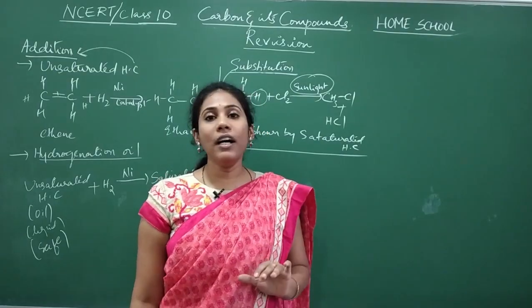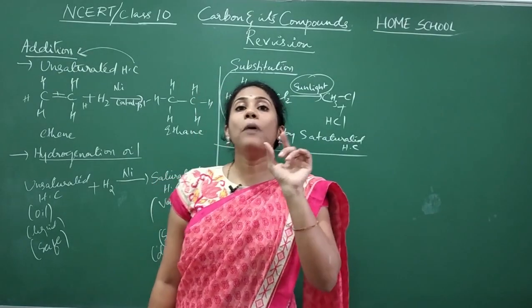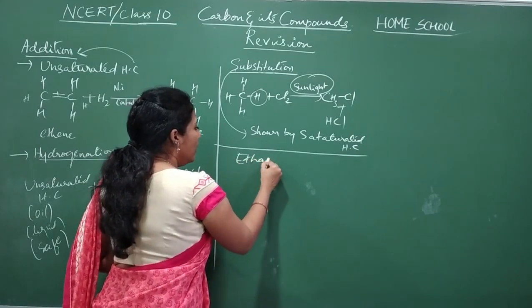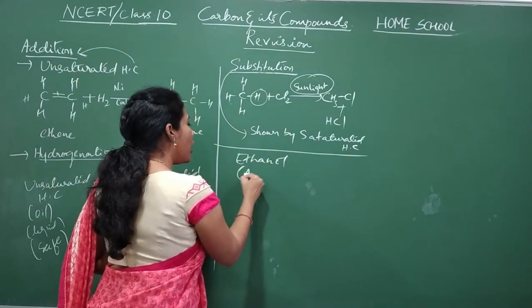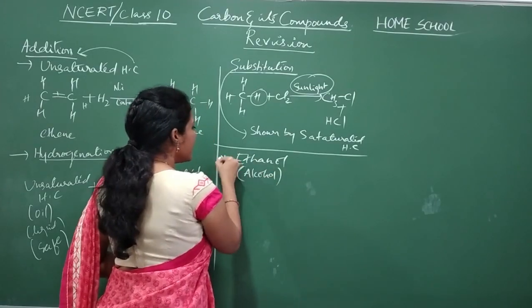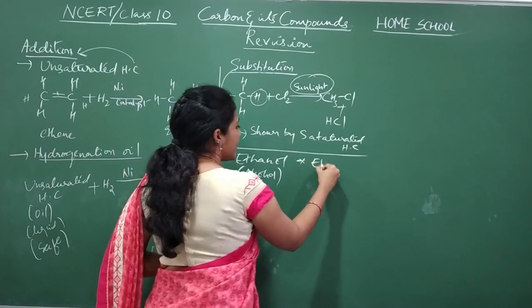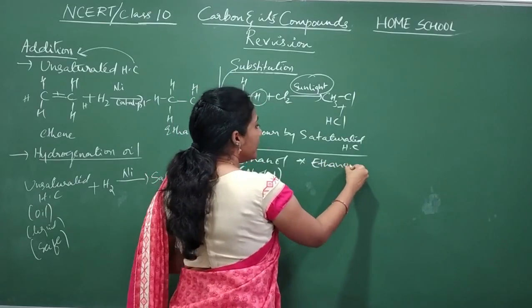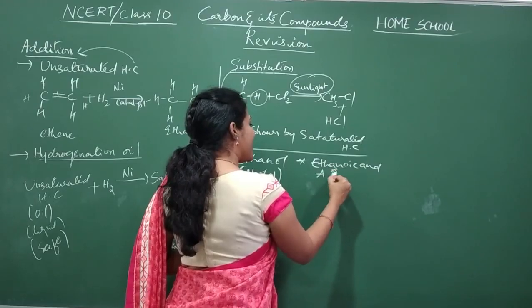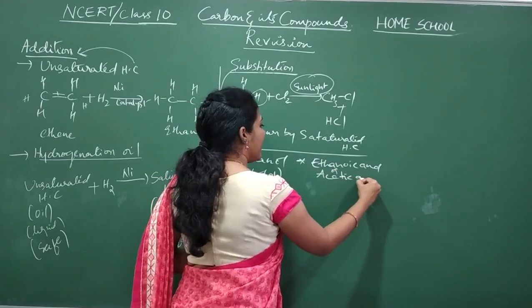And now we will learn about two important organic compounds. One is ethanol, which we also call alcohol. The other one is ethanoic acid, also called acetic acid.